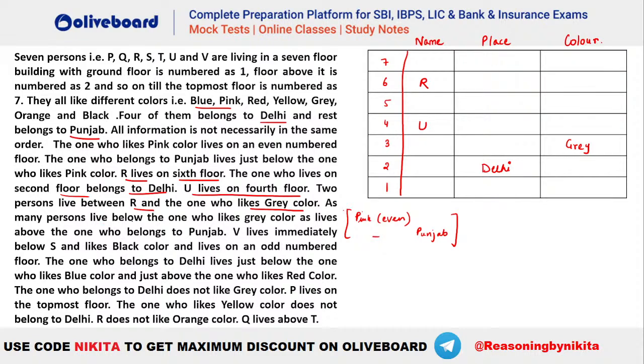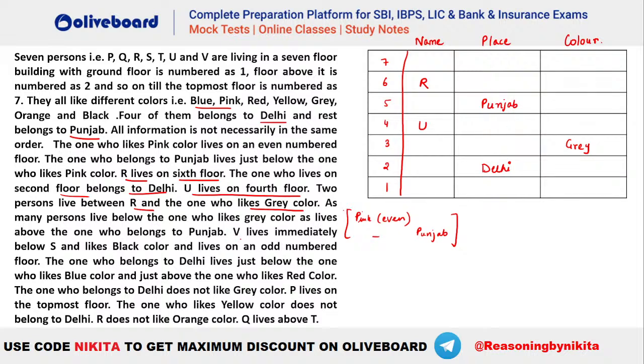Okay, as many persons below Gray as above Punjab. So we have 2 persons below Gray, so we should have 2 persons above Punjab. That means Punjab will be this person. We have 3 persons for Punjab and 4 persons for Delhi, remember.